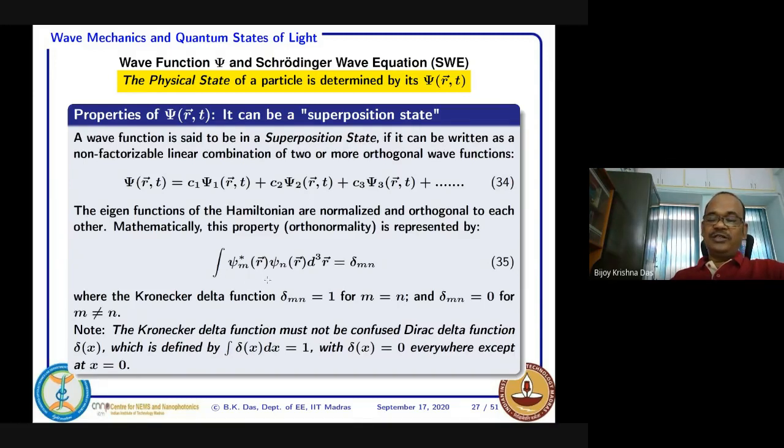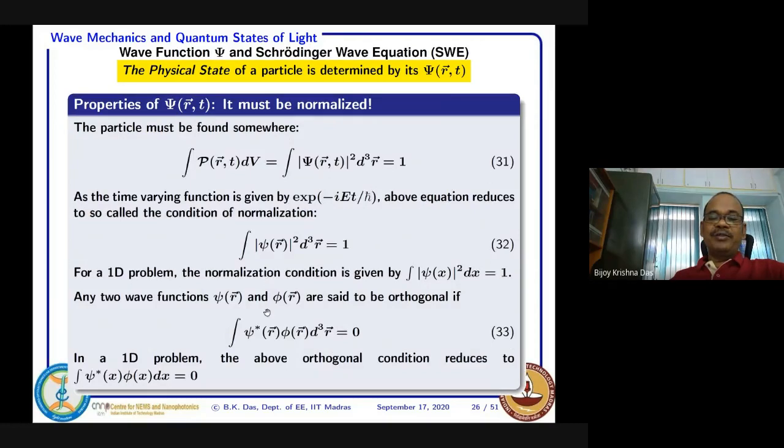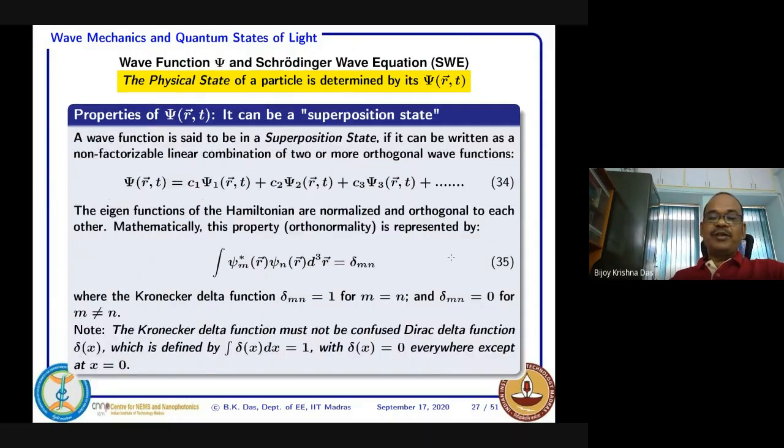So if it is simply orthogonal, we can write this equation. If the wave functions are normalized, we can write equation 32. And if they are all eigenfunction solutions coming out of the Schrodinger wave equation, they have to satisfy this equation. That is called the orthonormality condition. I put a note here: you should not confuse the Kronecker delta function with the Dirac delta function. The Dirac delta function is defined as delta x.